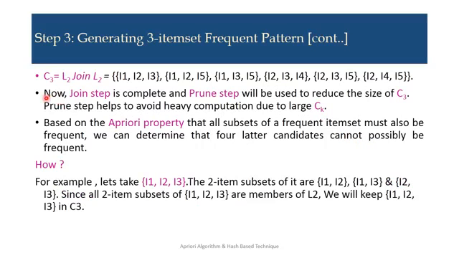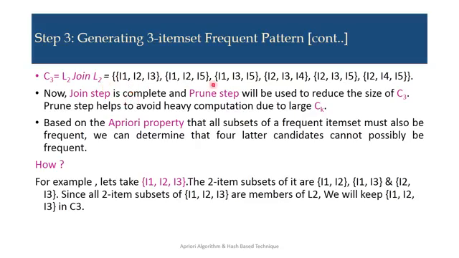Now, as I discussed in my previous slide, if you join L2 with L2, we'll get sets like I1, I2, I3, I1, I2, I5, I1, I3, I5, I2, I3, I4, I2, I3, I5 and I2, I4, I5. So these are the maximum number of sets we can get while joining L2 with L2.